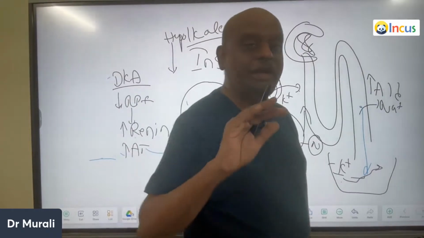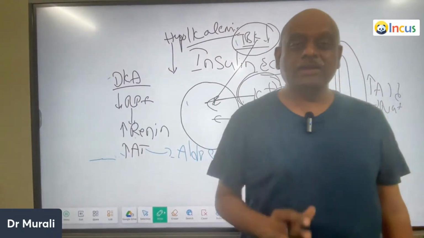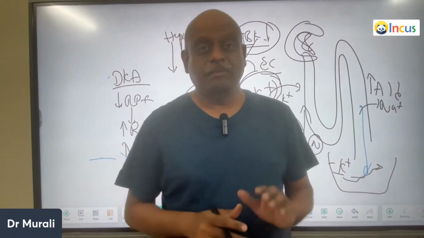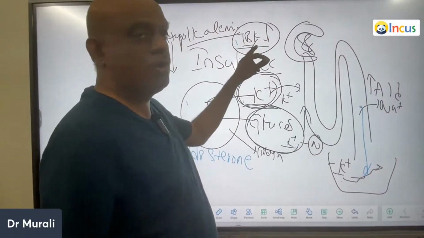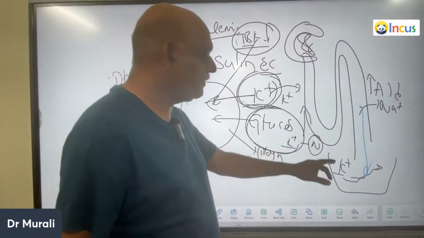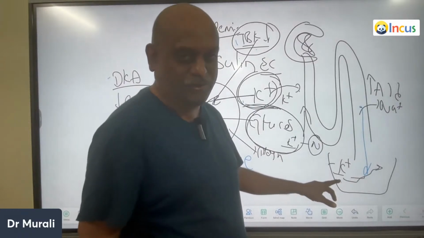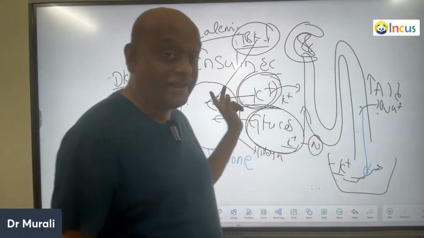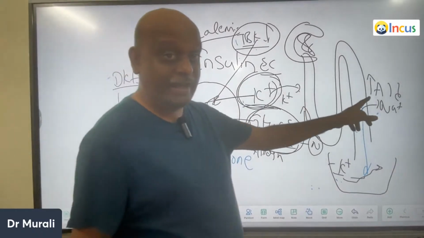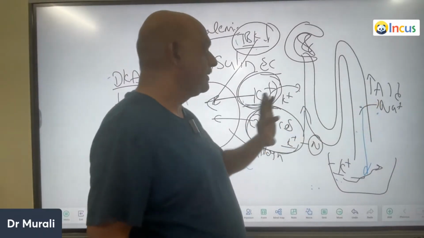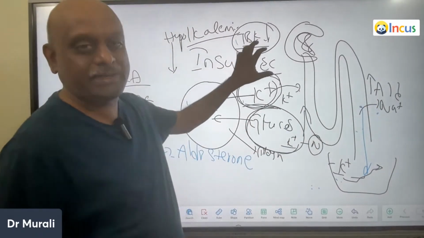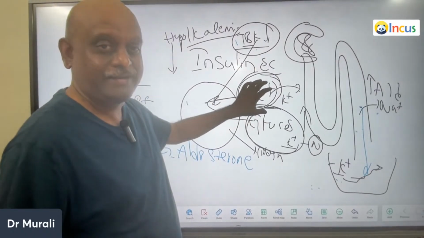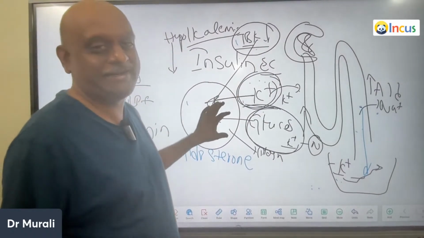A DKA patient, whenever he presents, initially his potassium levels may show normal, because though the total body potassium is low due to potassium loss into the urine from high aldosterone levels, dehydration and secondary hyperaldosteronism, still all that low potassium is outside the cell in the plasma because of the lack of insulin.